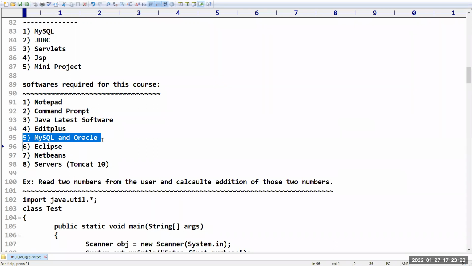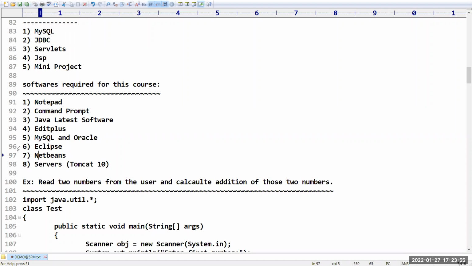Sir, rest of the things, there will be a change in the syntactical queries. Other than that, remaining things will be same. And the Eclipse software we are going to use, and the NetBeans also we are going to use. Eclipse and NetBeans will provide some kind of auto completion tools. Like if you prepare a JDBC application, what are the required methods that you need to implement? Auto corrections, auto completions. If any exception has occurred, how to handle it. All the compile time errors, it will display while typing the program itself.